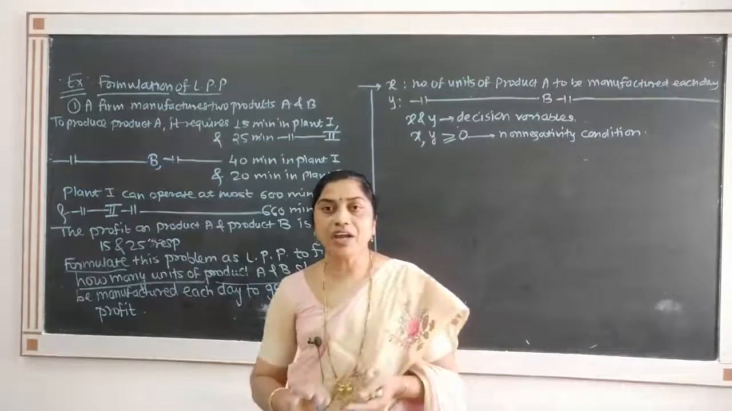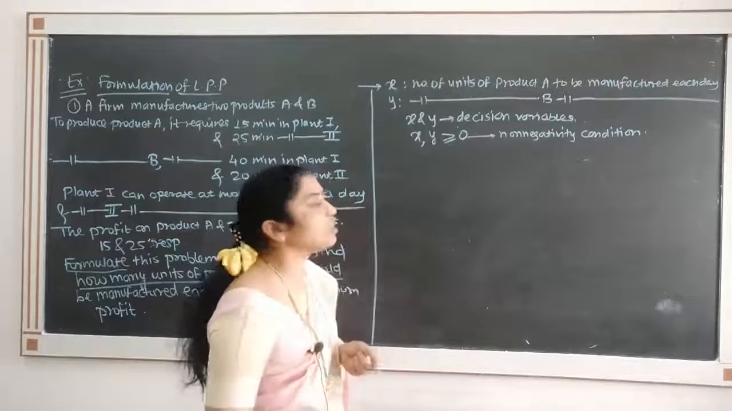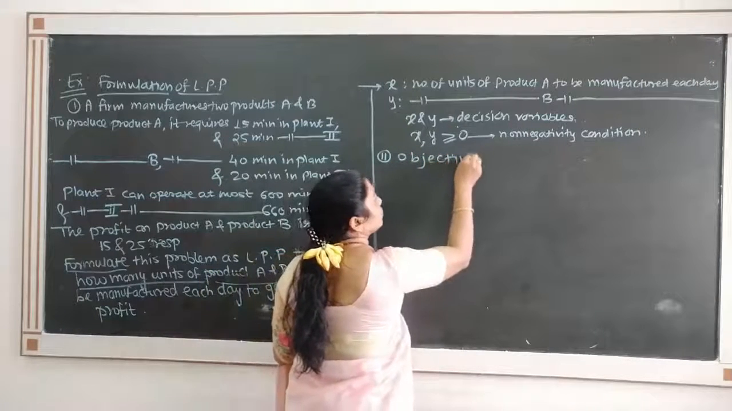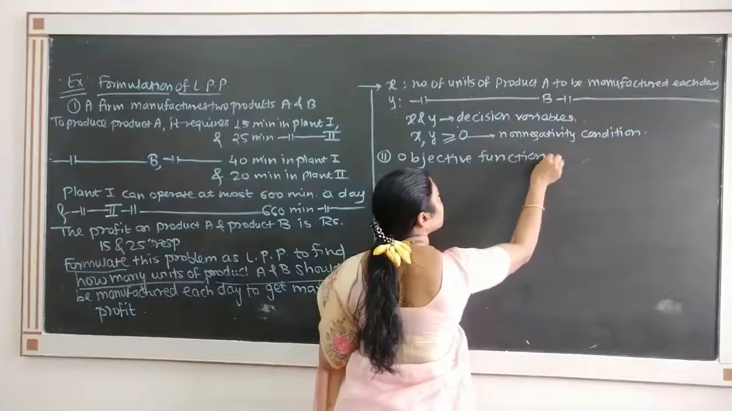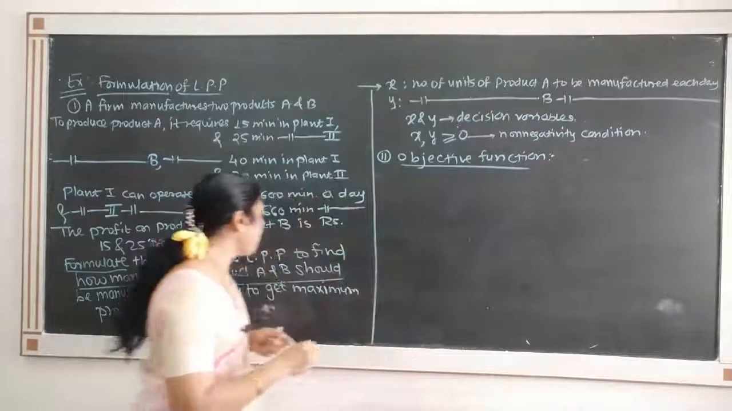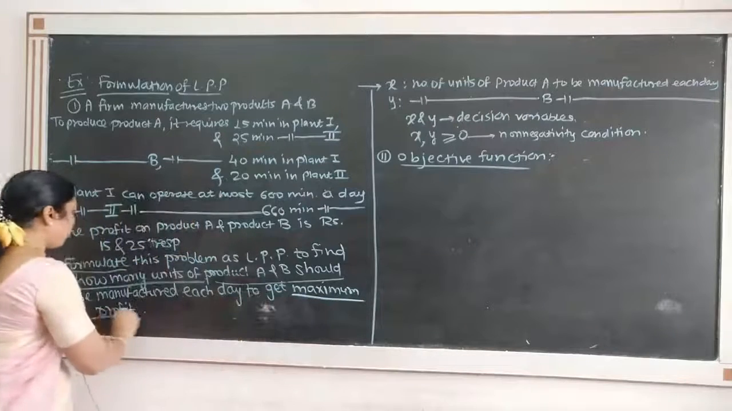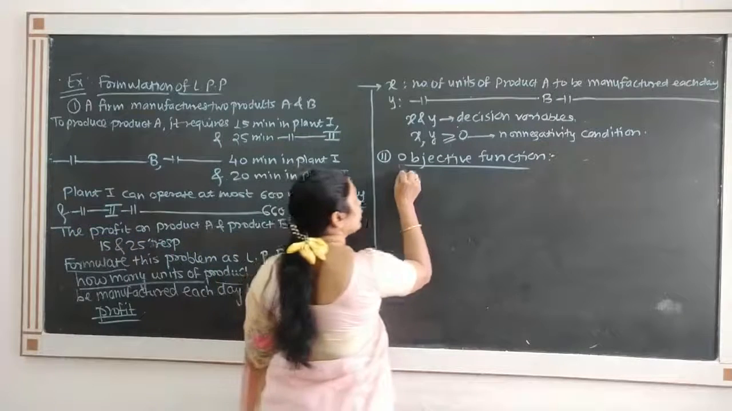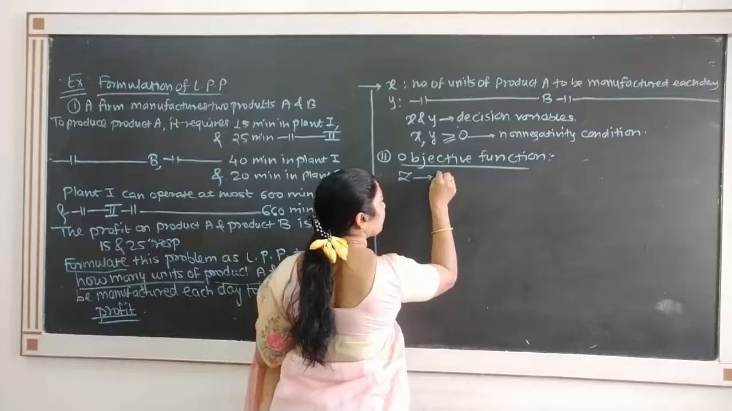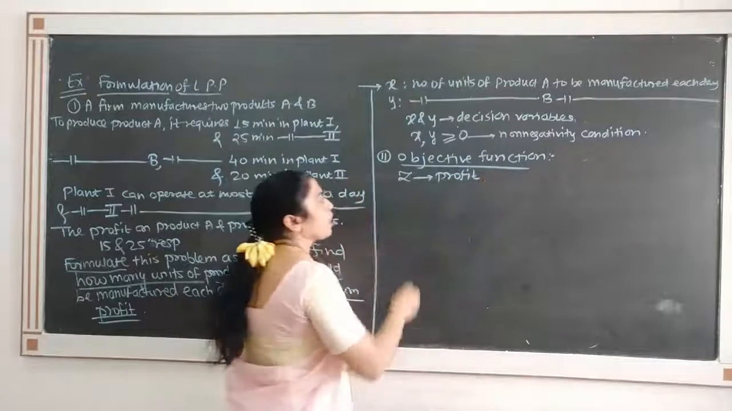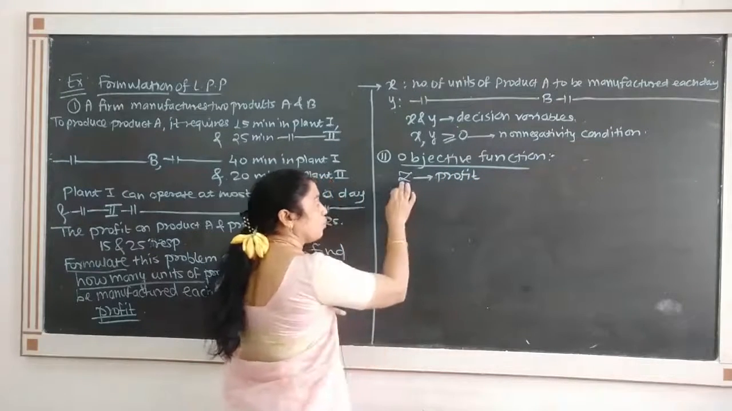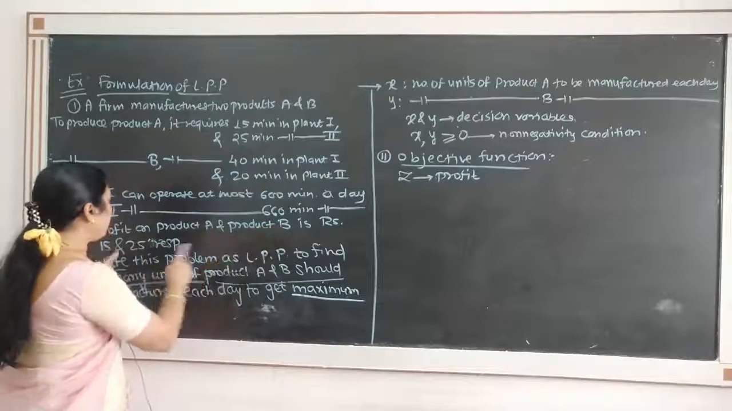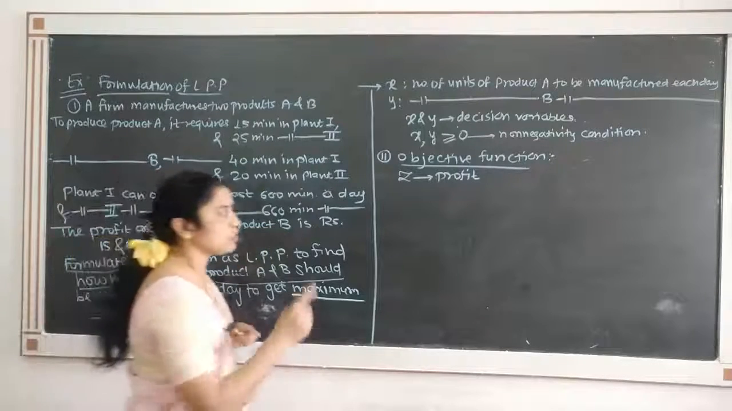So our first step, we identified the decision variables. Now the second step is to construct the objective function. Objective function means what is our aim, what is our goal. We want to get maximum profit. So our aim is to maximize profit. Let us assume that Z denotes the profit. The profit on product A and B is given to be 15 and 25 respectively.